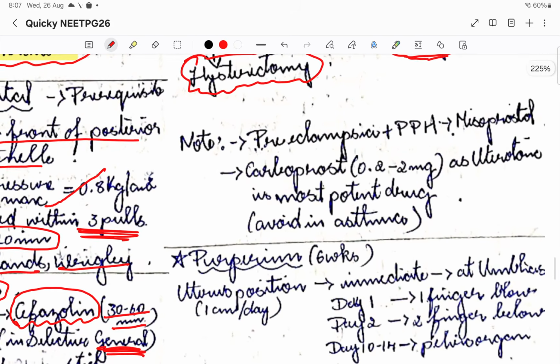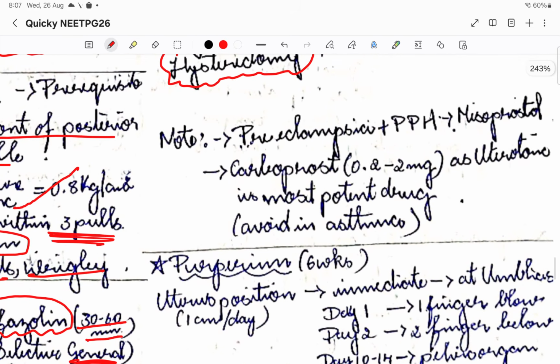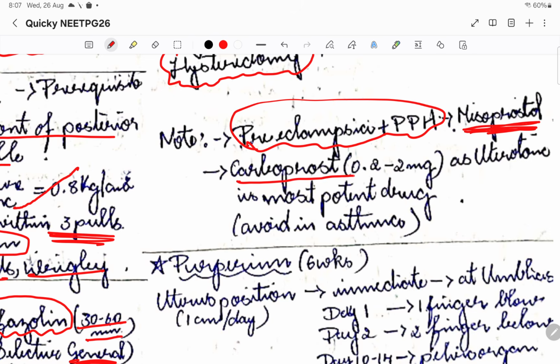If a preeclampsia patient has undergone PPH, we are going to go for misoprostol. Please remember misoprostol helps. Then carboprost can be given as a uterotonic, and it is the most potent drug. Please remember we should avoid carboprost in asthma.